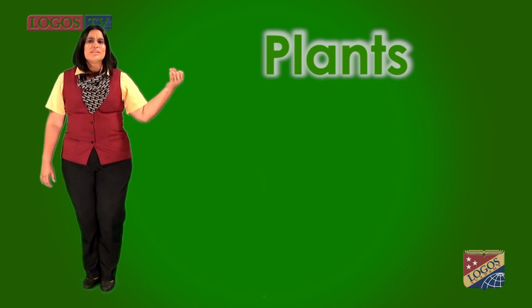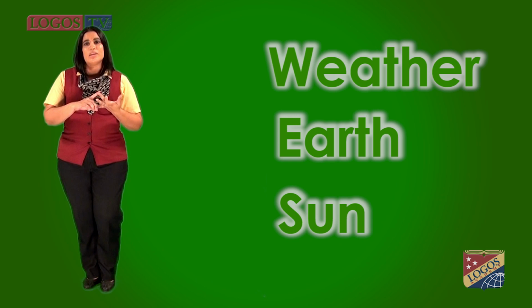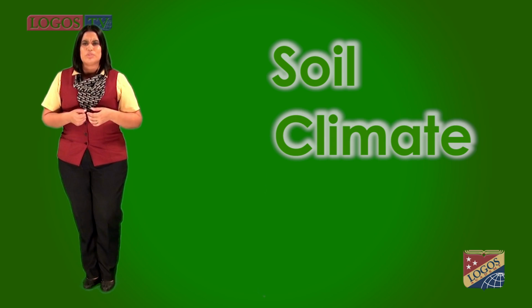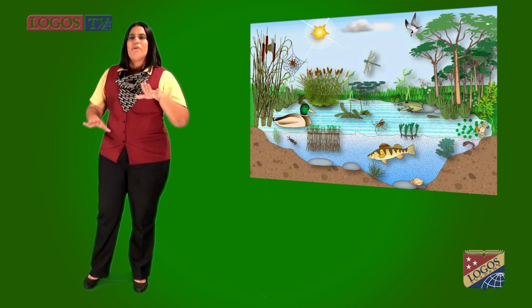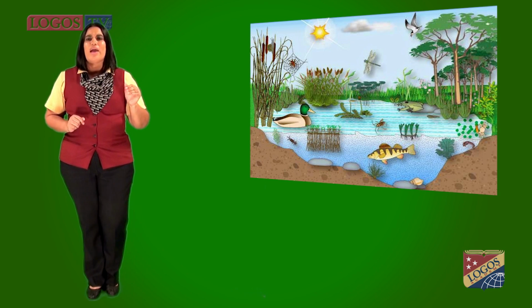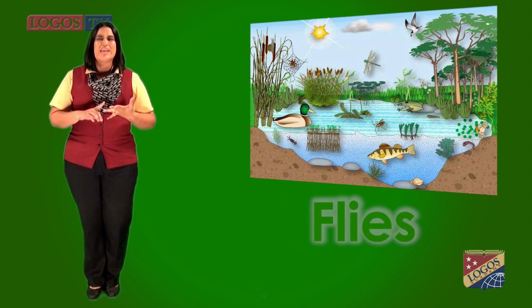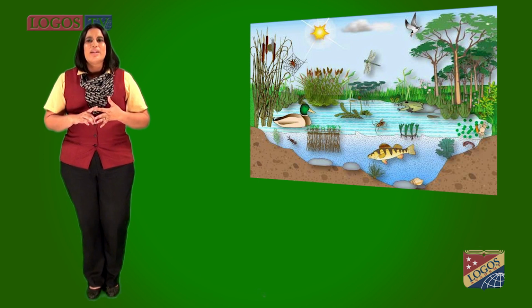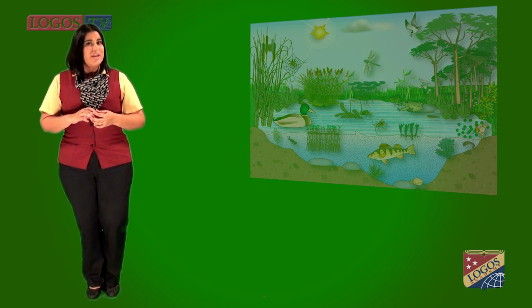An ecosystem includes all of the living things, plants, animals, and organisms in a given area, interacting with each other. And also, there are the non-living things: weather, earth, sun, soil, climate, and atmosphere. Let's see. We have a small puddle in a park. We might have organisms like flies, tadpoles, water weeds, and the sand and soil around the puddle. It is a clear example of an ecosystem. Do you know why? Yes, because you can see that all these elements are living together and they depend on each other.